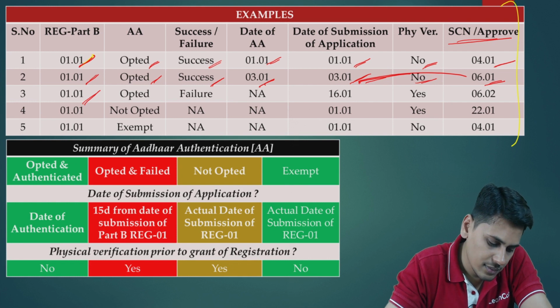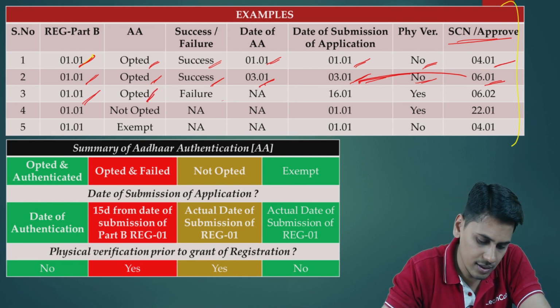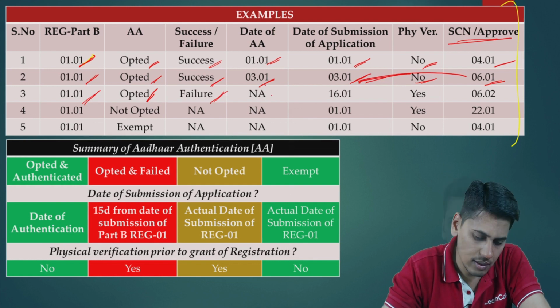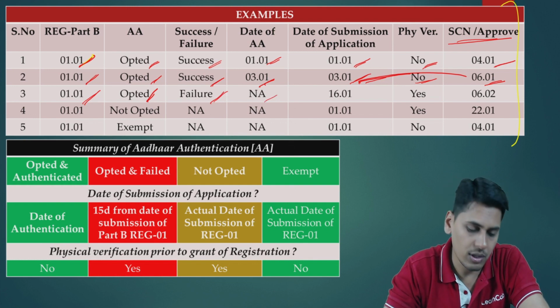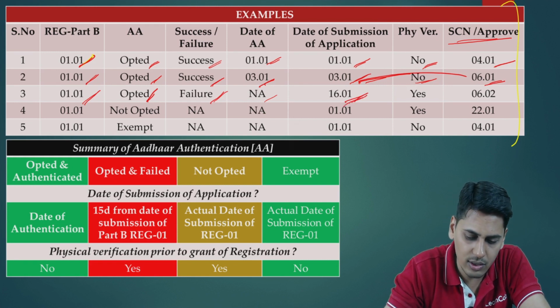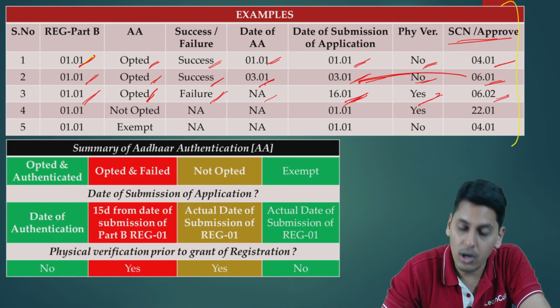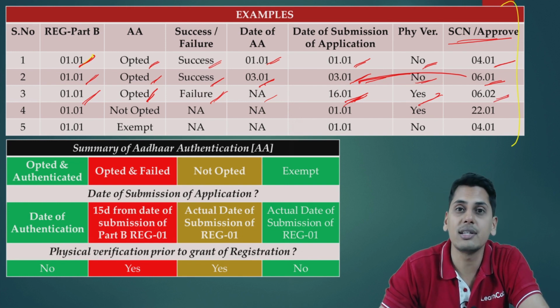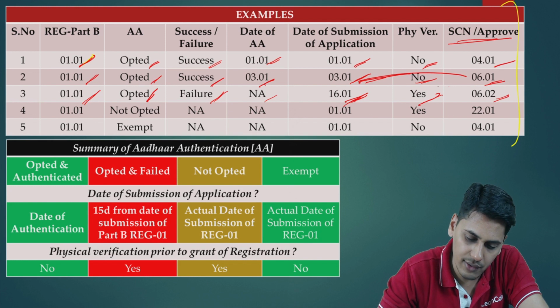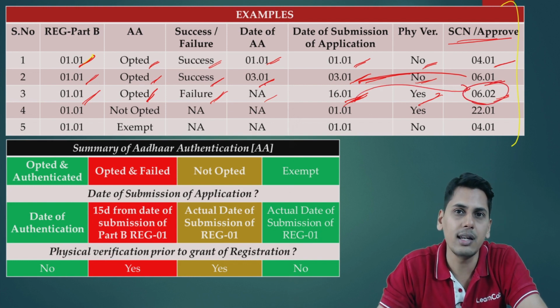1st January, REG submitted. Aadhaar authentication is opted. Aadhaar authentication fails. Date of Aadhaar authentication not applicable because it is not successful. What is the date of submission of application? 15 days. So 16th of January. Physical verification yes. Show cause notice or approval. The officer has got a reaction time of 21 days. Within this 21 days from 16 January, it ends at 6th February. He has to complete the physical verification.